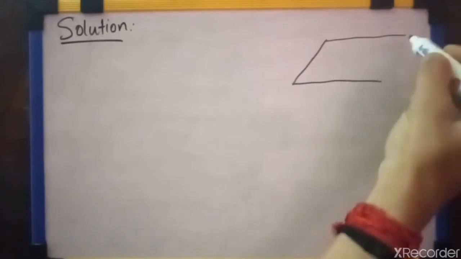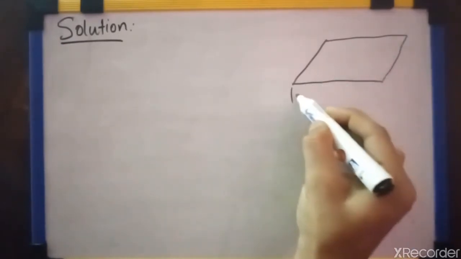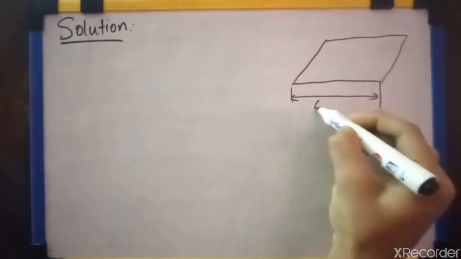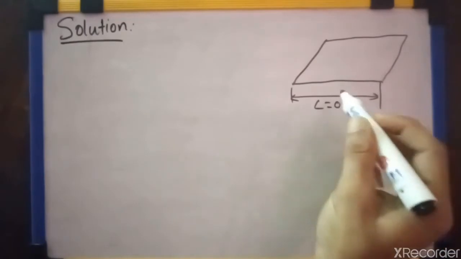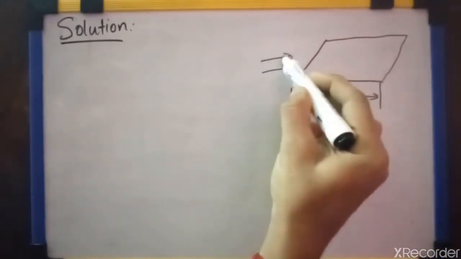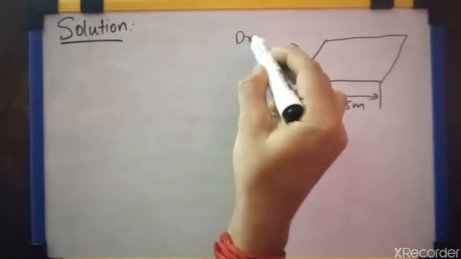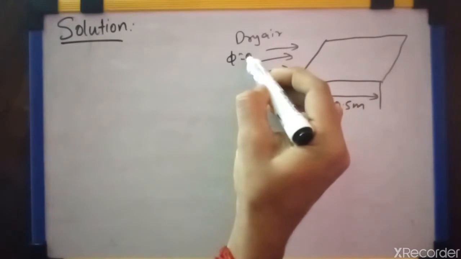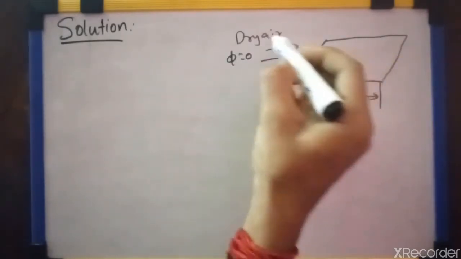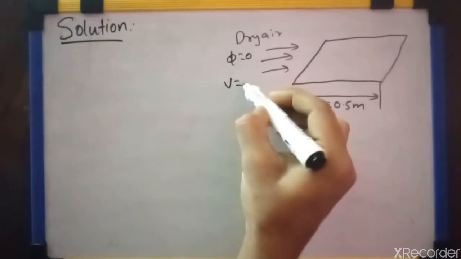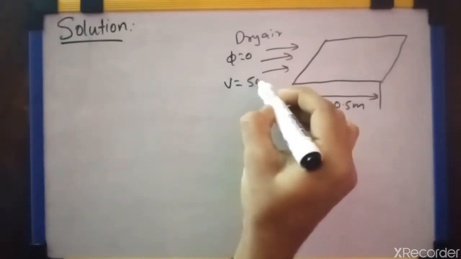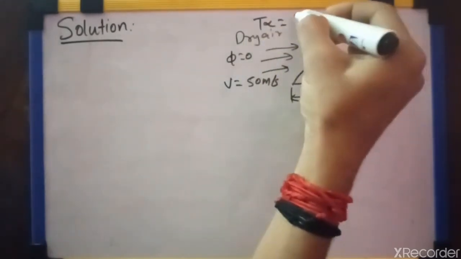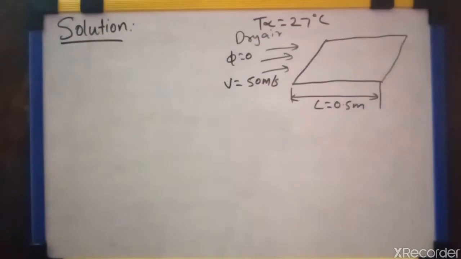This is a flat plate and its length is given as L is equal to 0.5 meter, and dry air, with relative humidity phi equal to 0, is coming with a velocity of v is equal to 50 meter per second and at a temperature of T alpha is equal to 27 degrees centigrade.